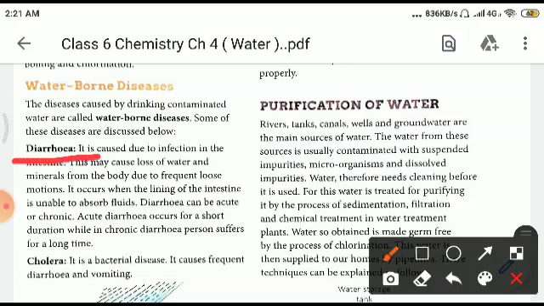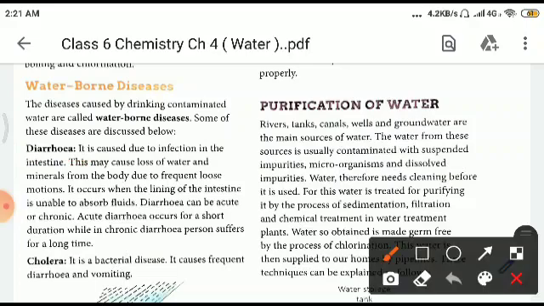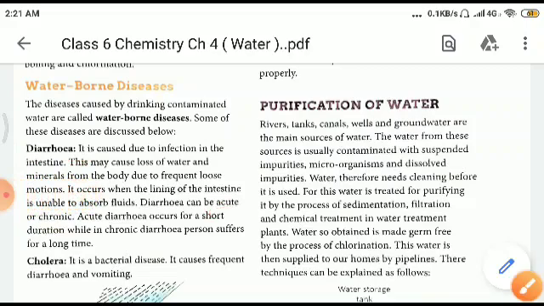First is diarrhea. This is caused due to infection in the intestine. This may cause loss of water and minerals from the body due to the frequent loose motions. It occurs when the lining of the intestine is unable to absorb fluid. Diarrhea can be acute or chronic. See, children, these two terms: acute means the duration is very short, and chronic means it is prolonged, it started long back and is still continuing. Acute diarrhea occurs for a short duration, whereas in chronic diarrhea, a person suffers for a long time.